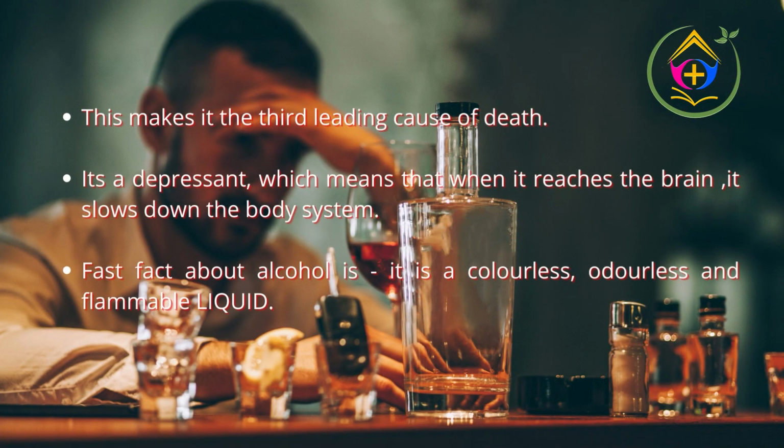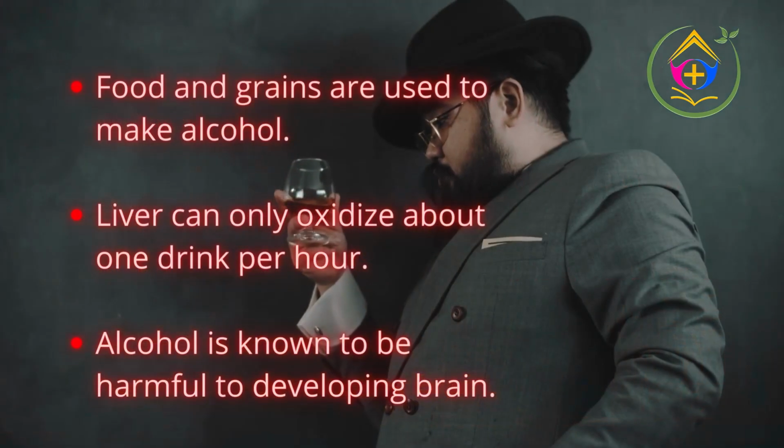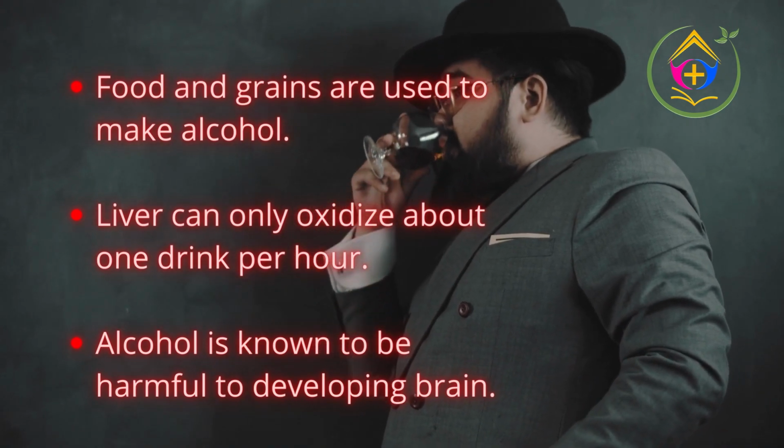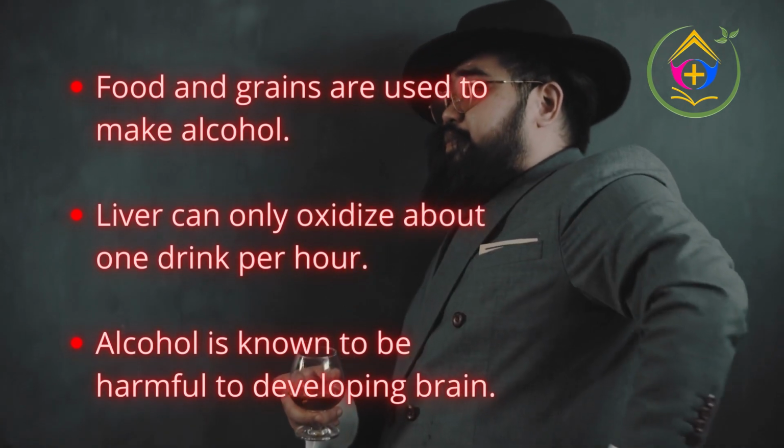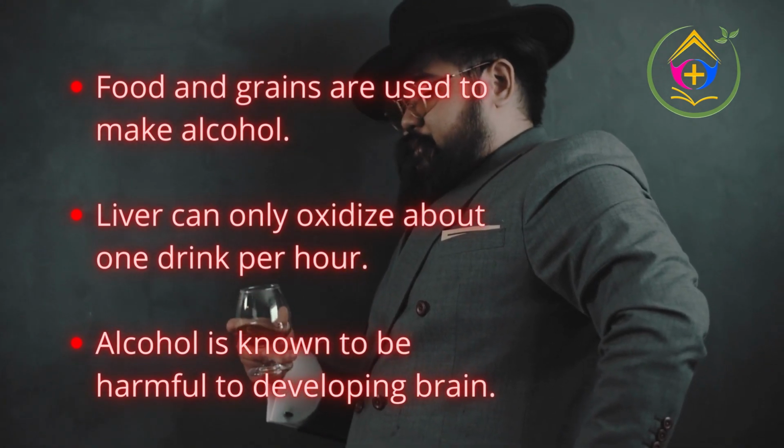It is a depressant, which means that when it reaches the brain, it slows down the body system. A fast fact about alcohol is, it is a colorless, odorless, and flammable liquid. Food and grains are used to make alcohol. The liver can only oxidize about 1 drink per hour. Alcohol is known to be harmful to the developing brain.